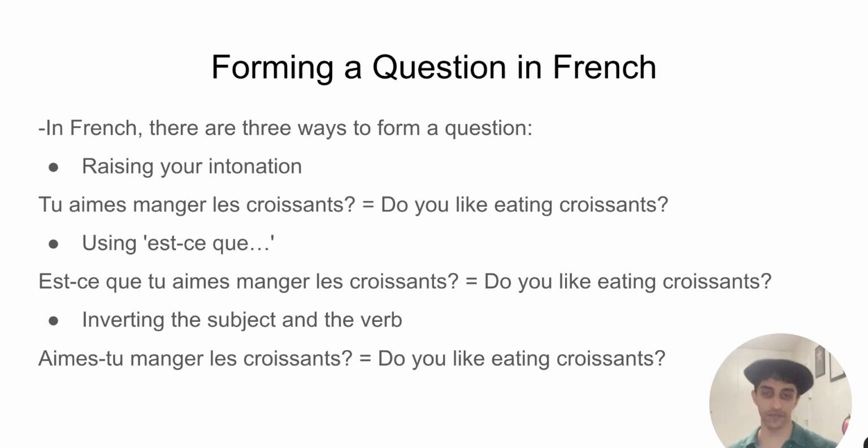So, in a standard French sentence, just like in English, actually, the subject, the grammatical subject, meaning the person or thing doing the action of the verb, would come first, then the verb, which is the doing word or the action word itself, and then the object, if there is one, which is the person or thing that the action is being done to.